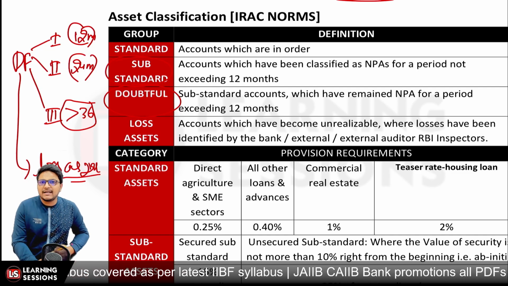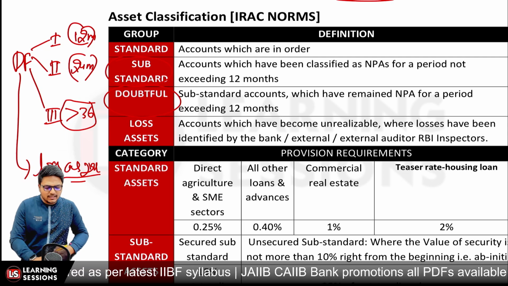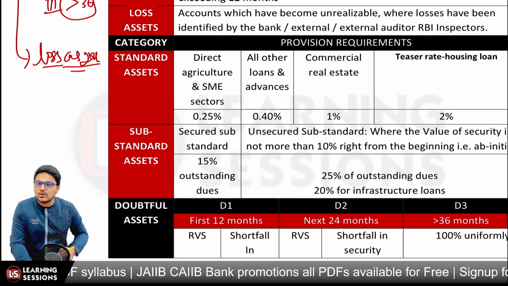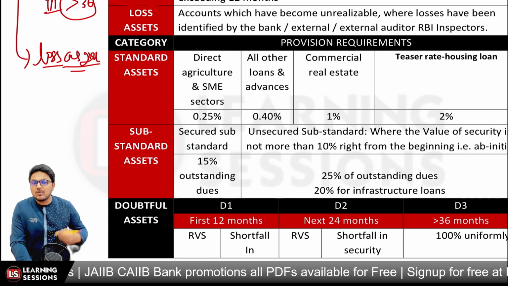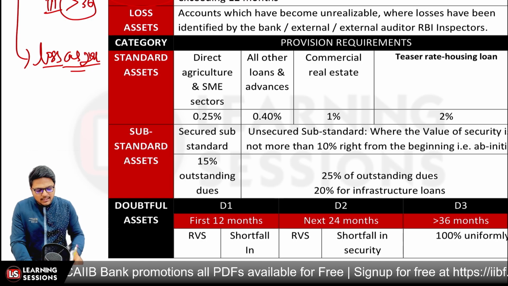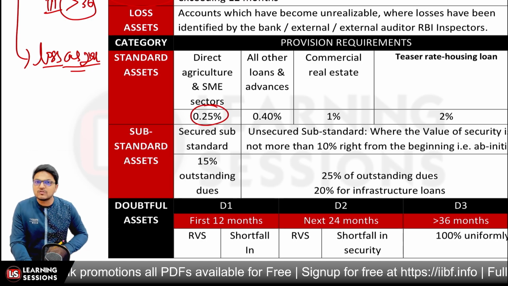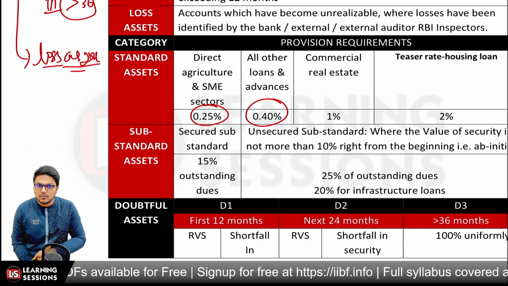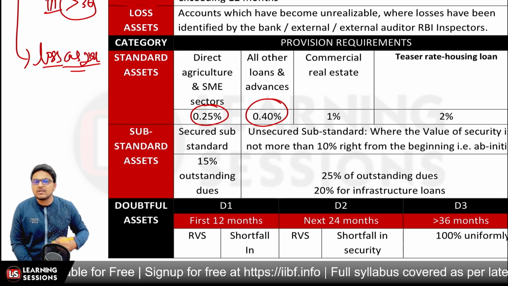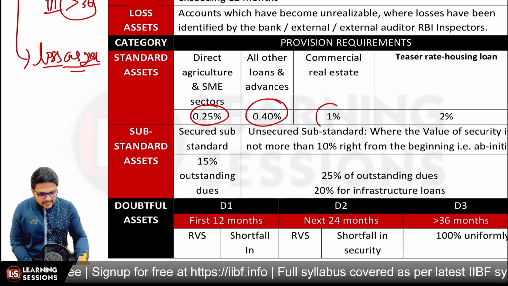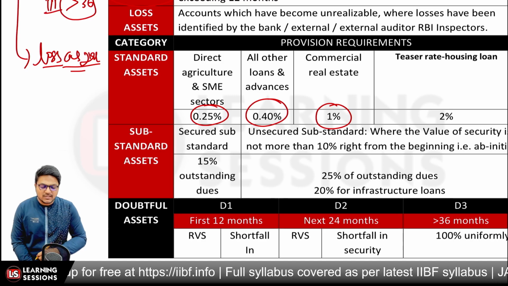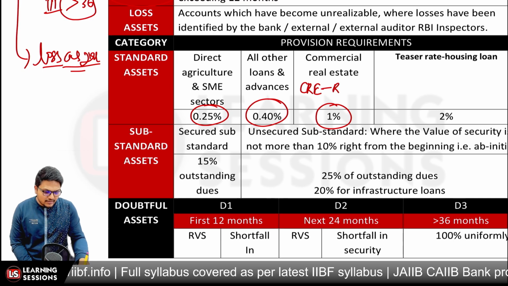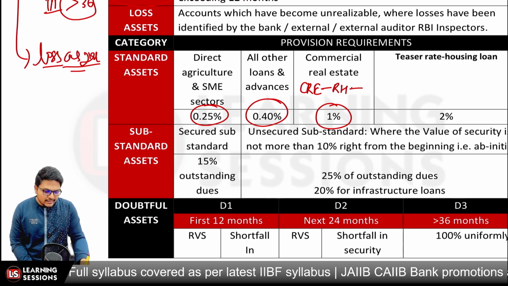Okay, now let's understand the provisions related to it. In case of standard assets also, the provision is to be maintained. If the account is related to direct agriculture or small micro enterprises, in that scenario it will attract a provision of 0.25%. For all other cases, it will attract a provision of 0.40% of the outstanding amount. And if the account is related to commercial real estate, then it will attract a provision of 1%.